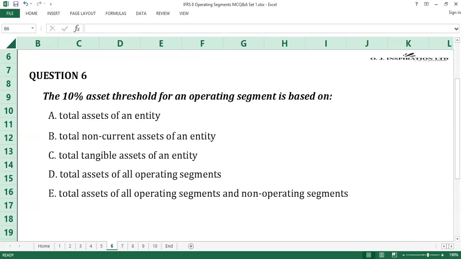Question number 6. The answer to question number 6 is D, total assets of all operating segments. For the quantitative threshold of 10% or more of assets, it is based on the total assets or combined assets of all operating segments. The base excludes all other assets not owned by operating segments. D is the answer to question number 6.